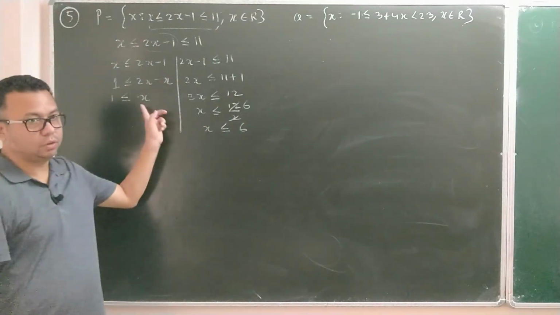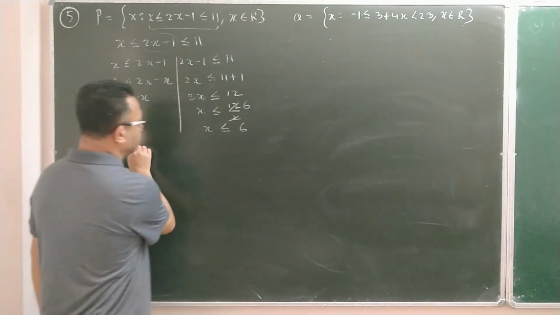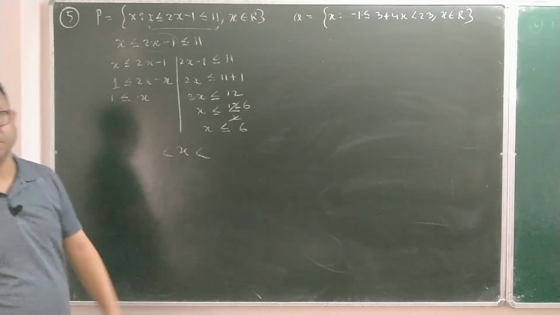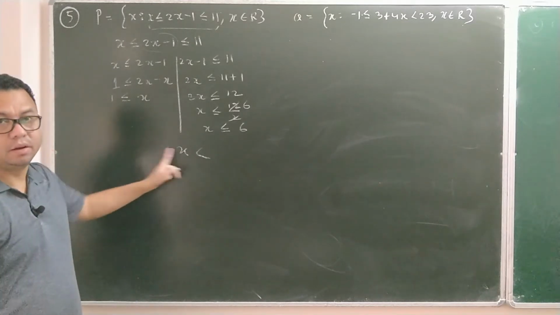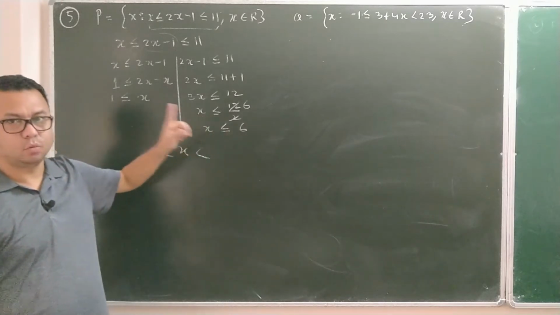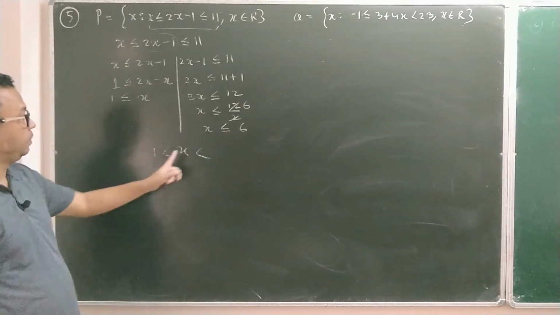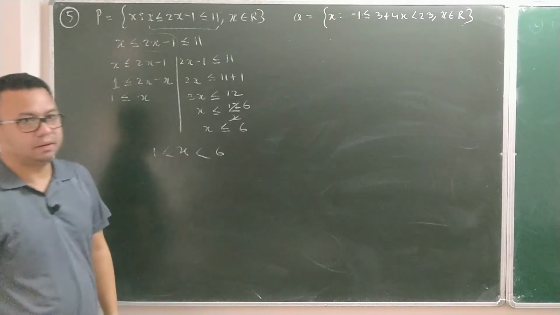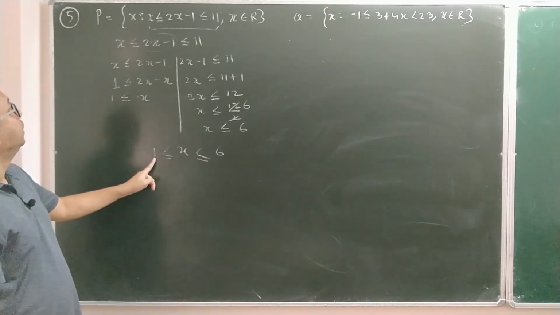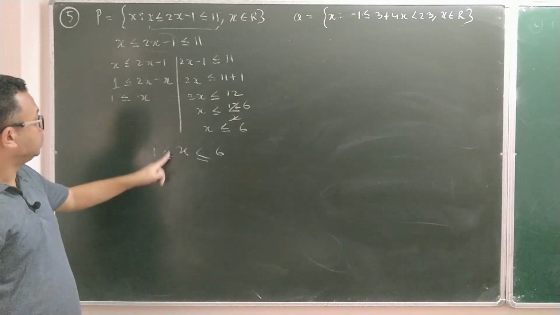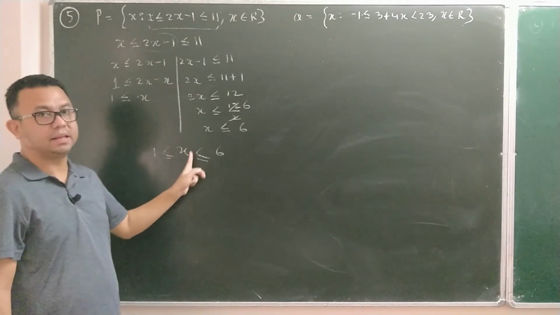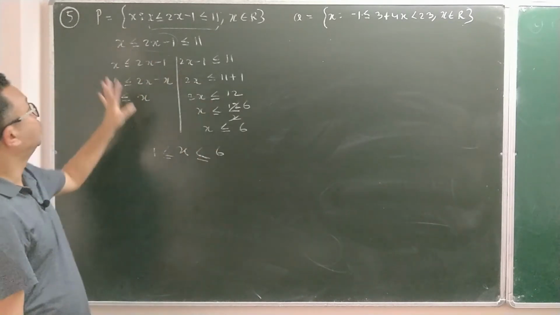Now I have to connect these two. See, out of the two, now if I am writing x, every time make the arrow face this side, as I discussed in the previous questions. Every time make the sign face towards the left side. Out of the two answers, 1 and 6, 1 is the smaller one, write it to the left side. 6 is the bigger answer, write it towards the right side. Now here you have an equal to sign, there also you have an equal to sign. So 1, again I am repeating, 1 also has an equal to sign and 6 also has an equal to sign. So we can now say that x is greater than or equal to 1, but x is less than or equal to 6. This is what is your P.